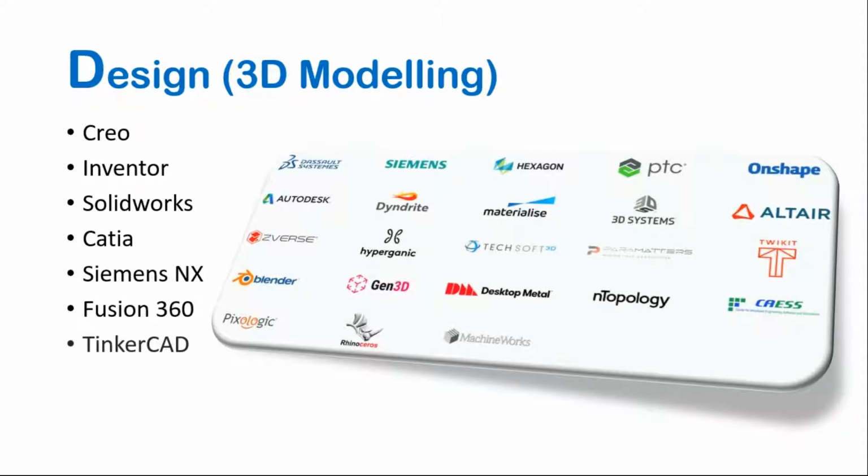There are a few softwares, like Creo, Inventor, SolidWorks, CATIA, Siemens NX, Fusion 360, and Tinkercad. Tinkercad is free software. You can go to the web and design it there itself, with no need to download the software. The remaining ones we need to buy. Some of the companies are Dassault Systemes, Siemens, Hexagon, and PTC. In this session, we will use SolidWorks, which is under Dassault Systemes.